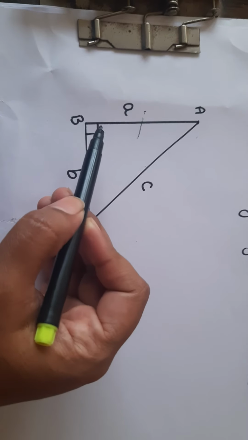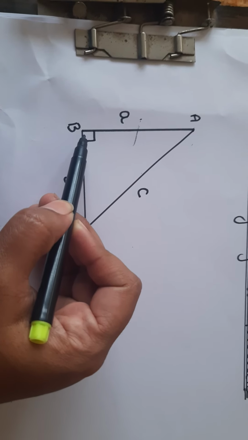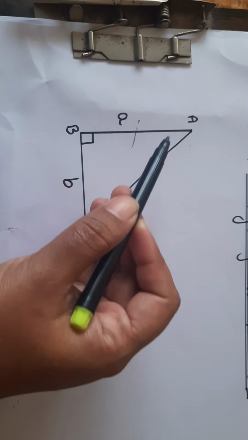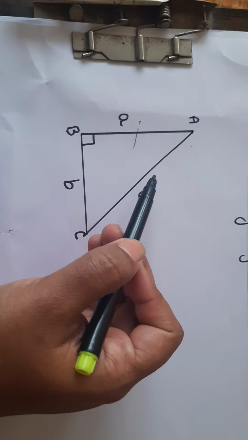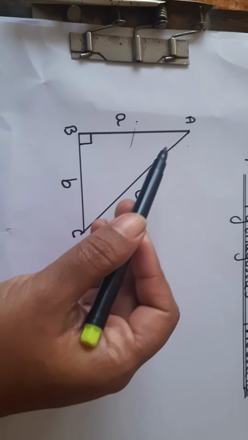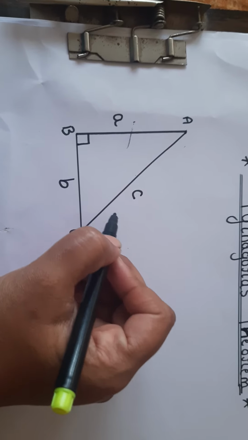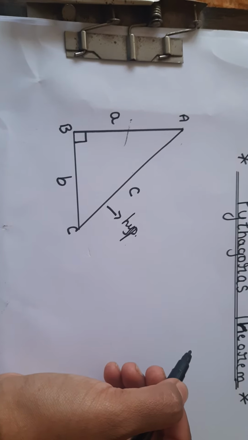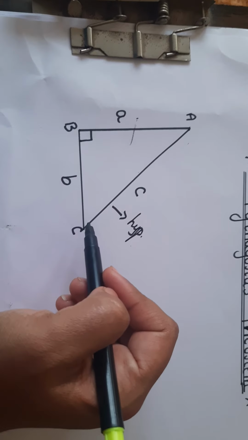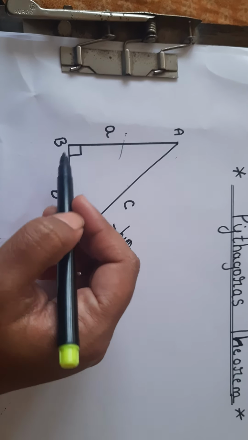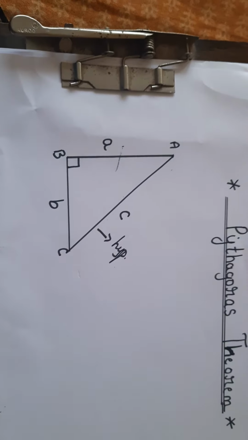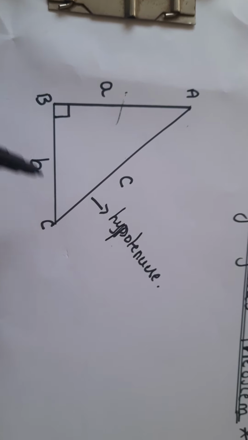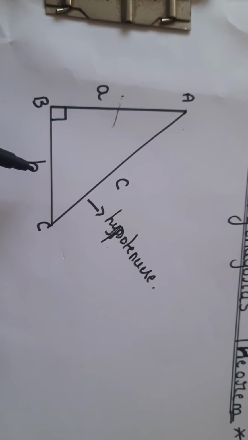Now you know that the side opposite to the right angle, that is 90 degrees, is called the hypotenuse of the triangle. You all know that. So AC is the hypotenuse, and BC is the base of the triangle.